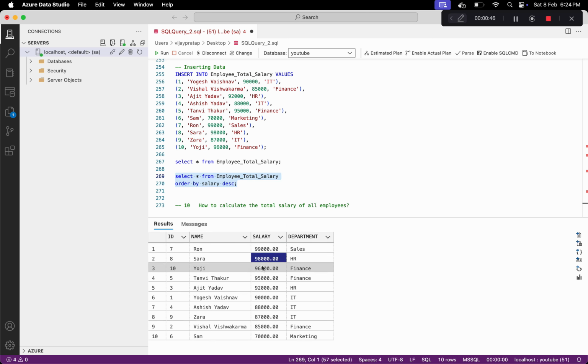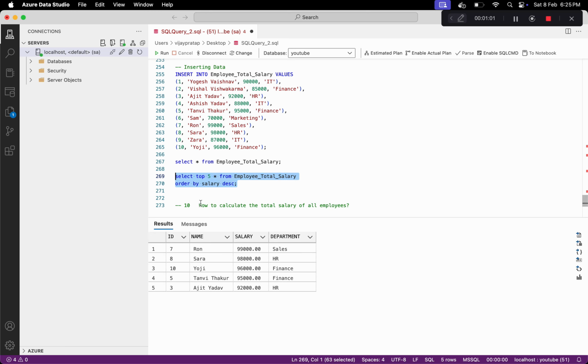This is the second highest salary. This is the third highest salary. This is fourth, and this is fifth highest salary. So we have to print the top five highest salaries. To do this, we can simply use top five, and let's rerun this query. Yeah, so you can see now we have the top five highest salaries in our output. So this is how we can solve this problem.